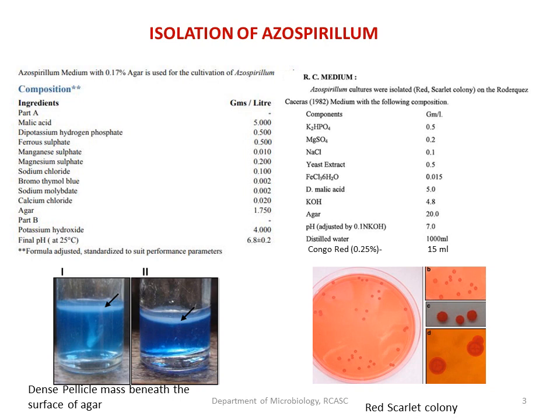Same principle over here. As nitrogen fixation happens, ammonia is produced. Once the ammonia has been produced, the pH increases. This is indicated by the presence of the indicator bromothymol blue, where the color of the media turns blue, indicating that Azospirillum has grown.